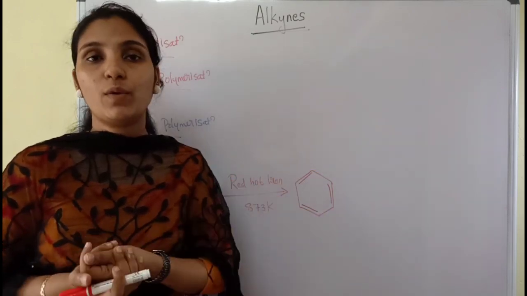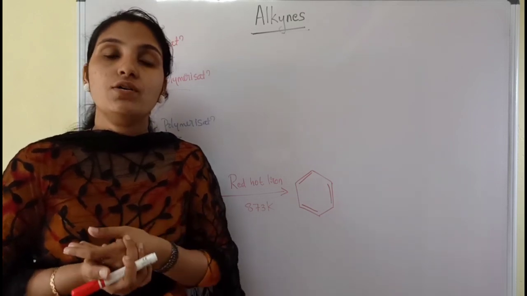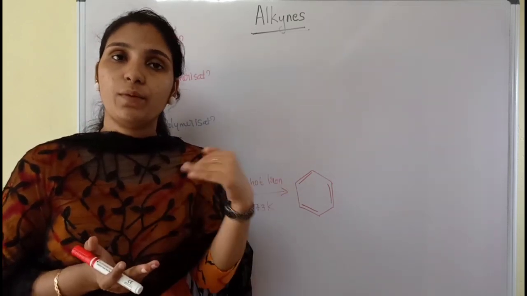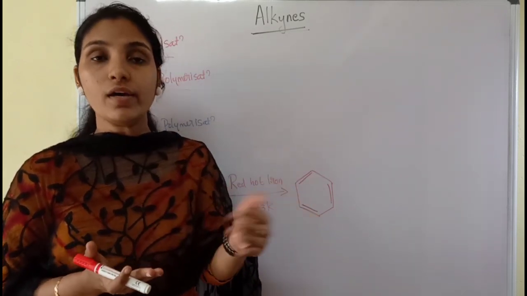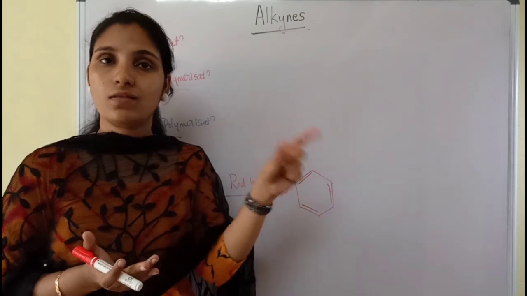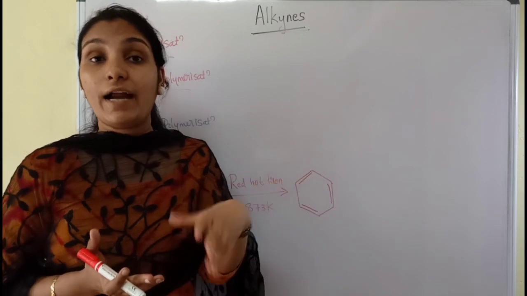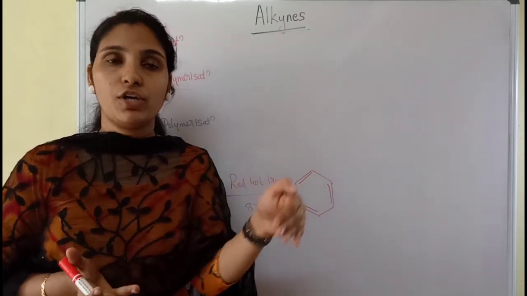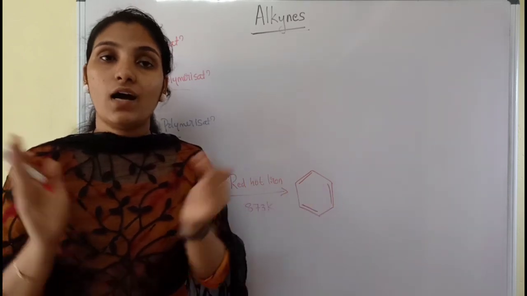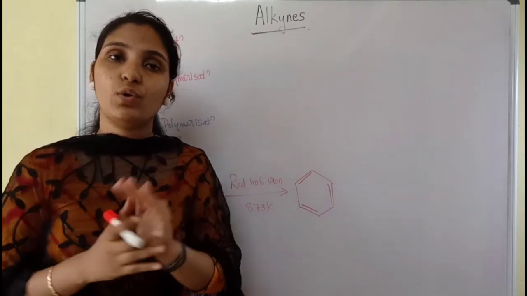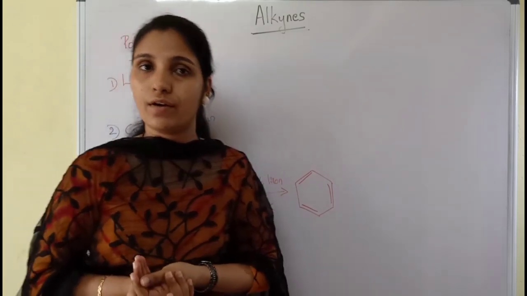Maybe you are familiar with the term polyethylene. Polythene bags and all, everybody knows. So how is that obtained? Polyethylene is obtained by the repeated addition of ethene molecule. That polymer is known as polyethylene. So in the case of alkynes, if we add the ethyne molecule repeatedly, we will get a large molecule, or polymer, known as polyacetylene.